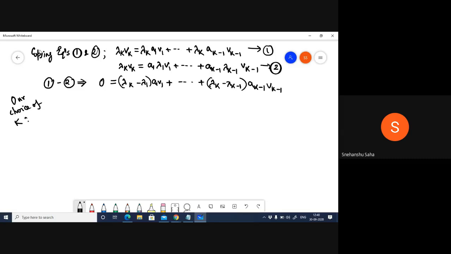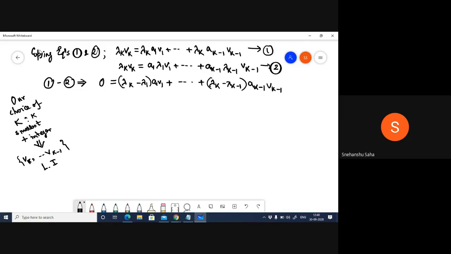Our choice of k was that k is the smallest positive integer such that v_k is in the span of v1 to v_{k-1}, right?